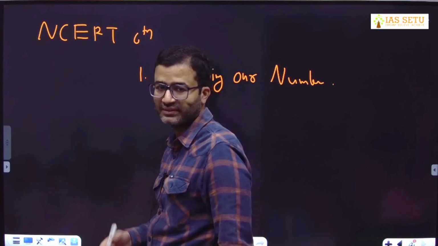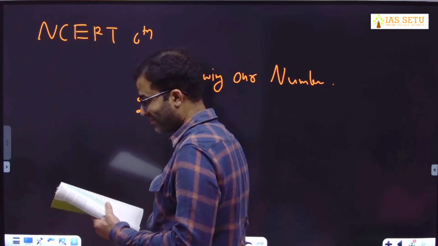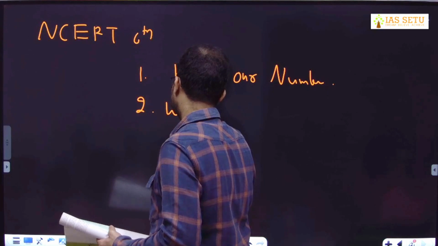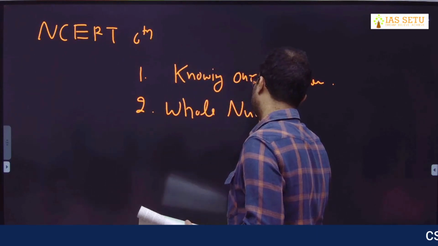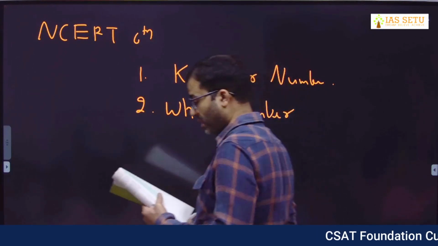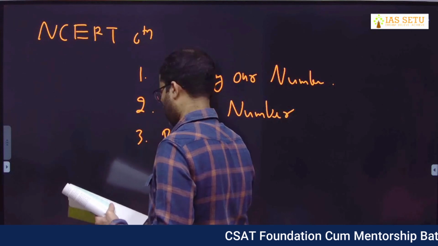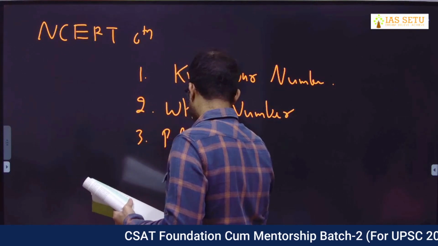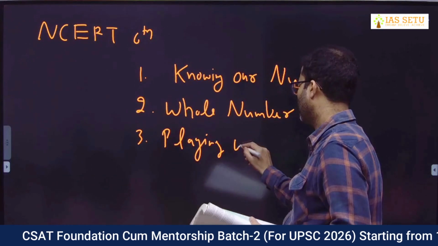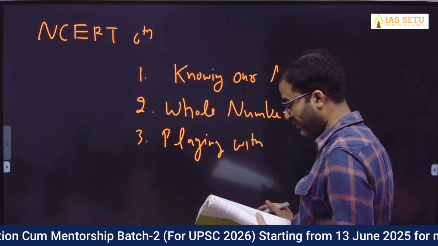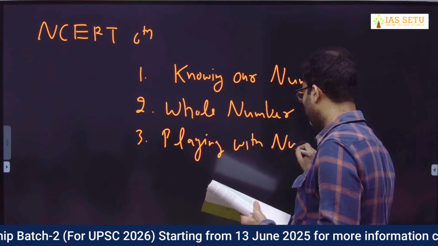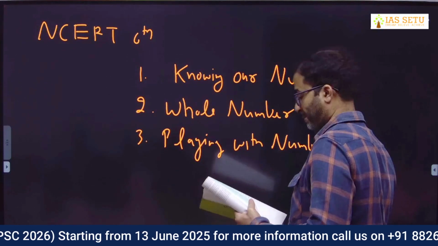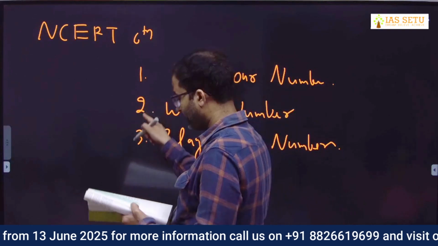Our numbers. Whole numbers. Playing with numbers. Make sure you are playing with numbers; numbers should not play with you. These are chapter numbers 1, 2, 3.